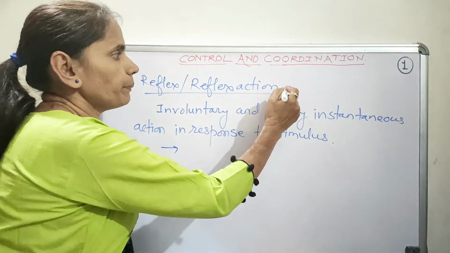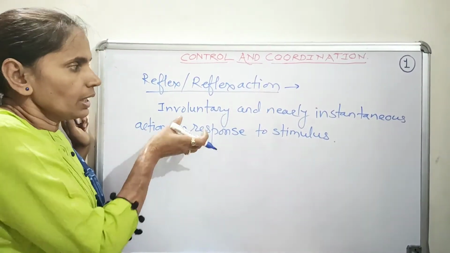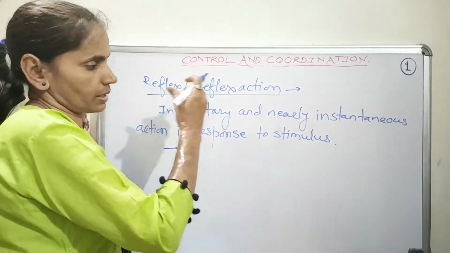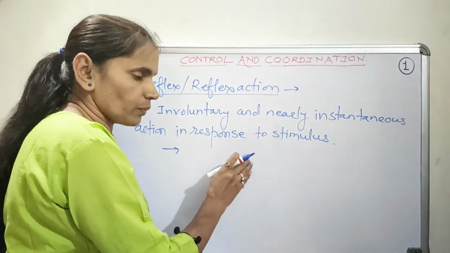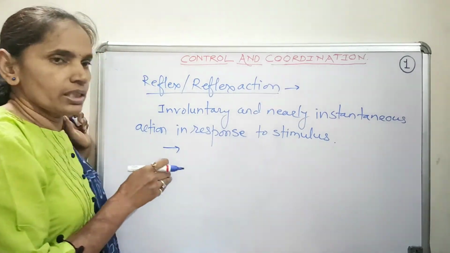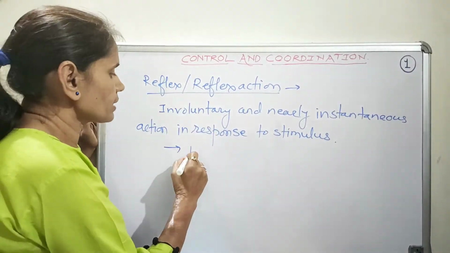Now how does this happen? There is a specific pathway by which the specific information, that is the nerve impulse, is conducted and carried via the neurons from one nerve cell to another, and then the action is taken out. That typical pathway is known as reflex arc.